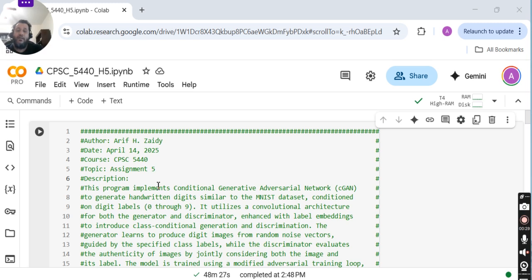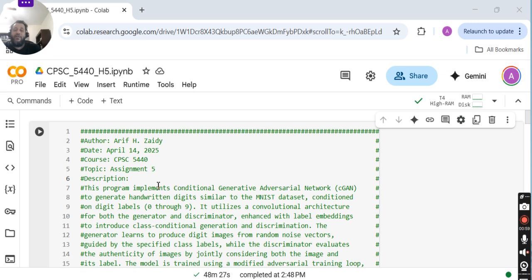read the MNIST dataset from their storage, and then I analyzed those images using the conditional generative adversarial network. It has two classes, a generator and a discriminator. I trained for around 100 epochs, which took around 45 minutes.